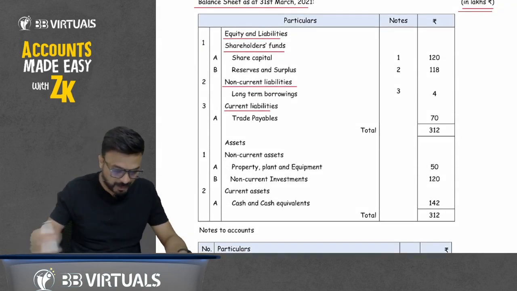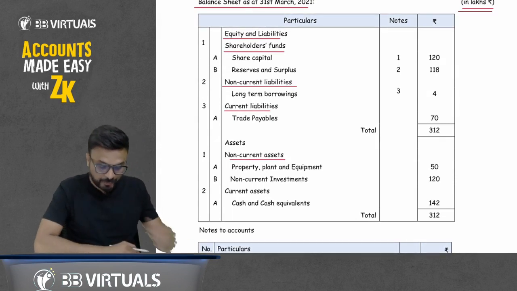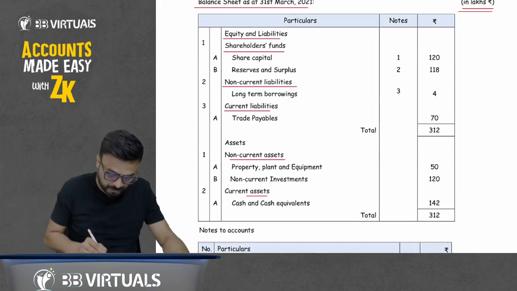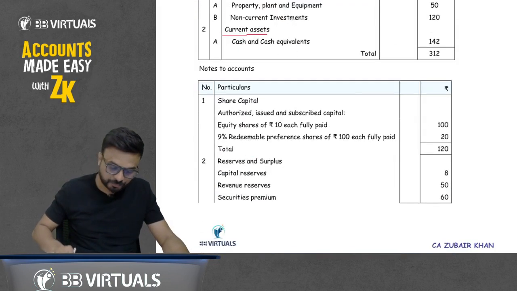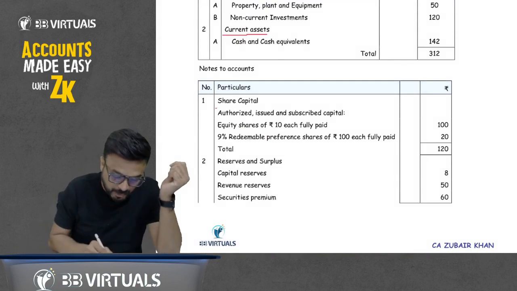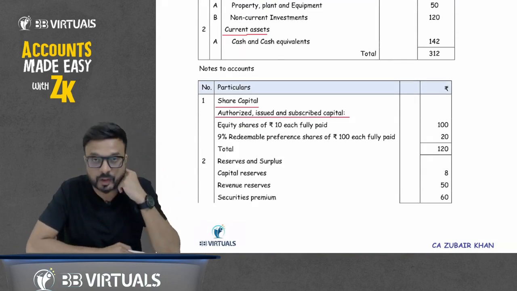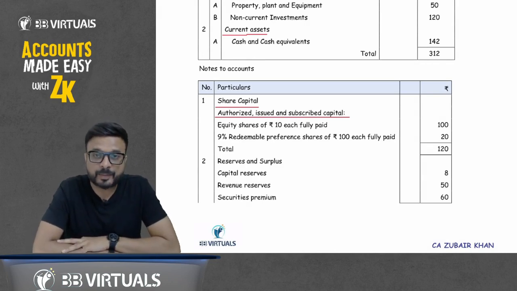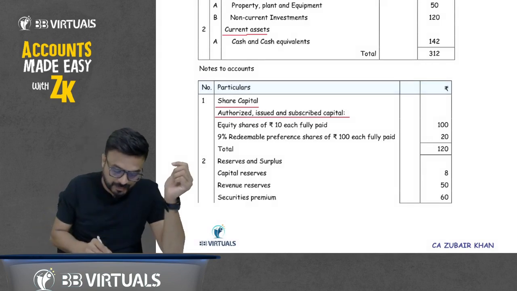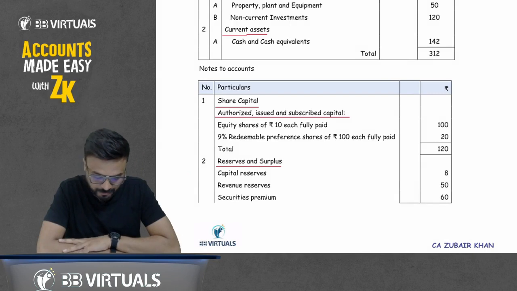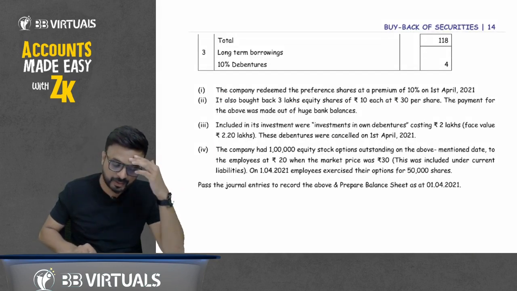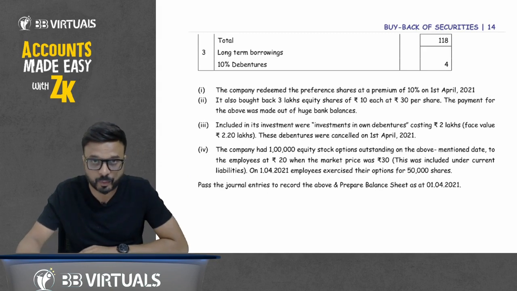Non-current assets: property, plant and equipment 50. Then non-current investments 120. Then current assets: cash and cash equivalents 142. Now the notes to accounts. Share capital, authorized, issued and subscribed capital: equity share of rupees 10 each fully paid 100, 9% redeemable preference share of rupees 100 each fully paid 20, total 120. Reserves and surplus: capital reserve 8, revenue reserve 50, securities premium 60, total is 118. Long-term borrowing is 10% debenture 4. The company redeemed the preference share at a premium of 10% on 1st of April 2021.